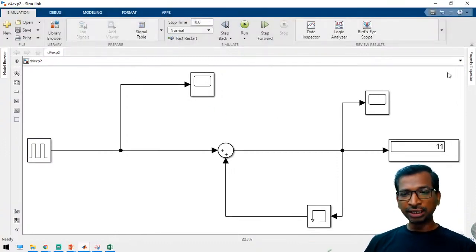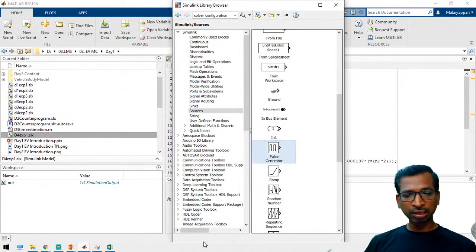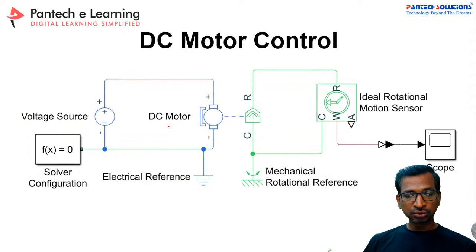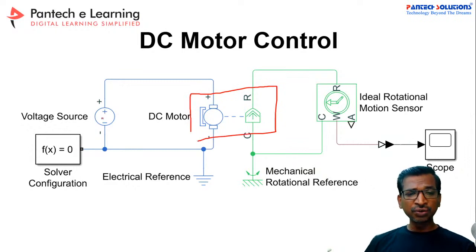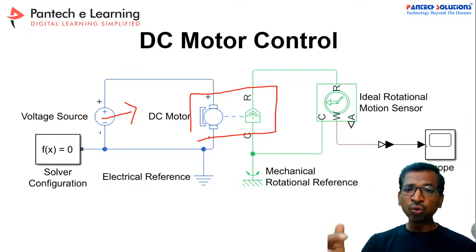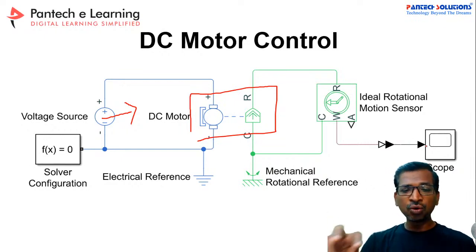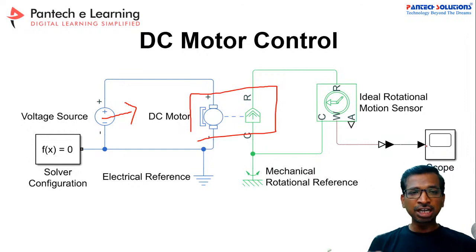Yes. So now let us move to the DC motor control. See here, this is the block diagram. So in this block diagram, this is the DC motor. Now we are going to straight away apply a DC voltage. So we are going to measure the speed, and how the speed is changing from 0 to peak speed and everything. How you have to configure the motor first in MATLAB Simulink.